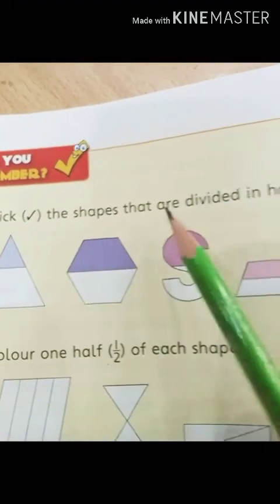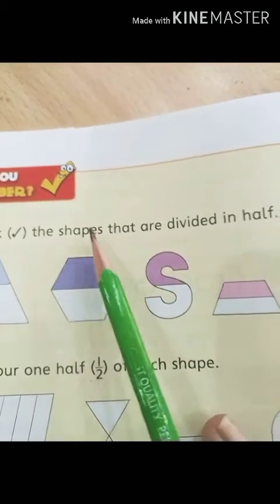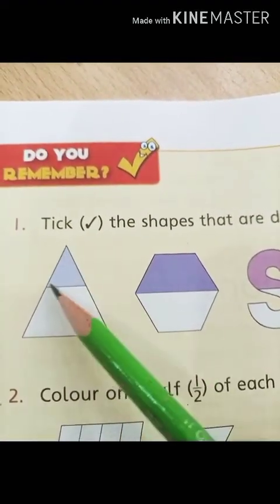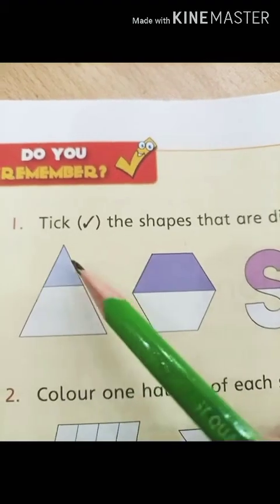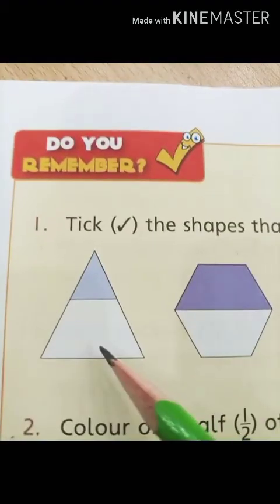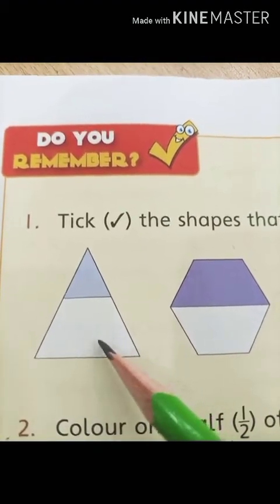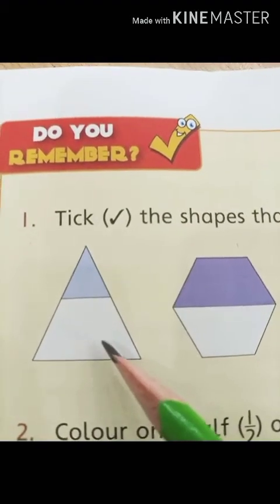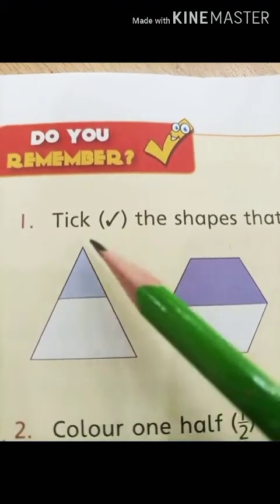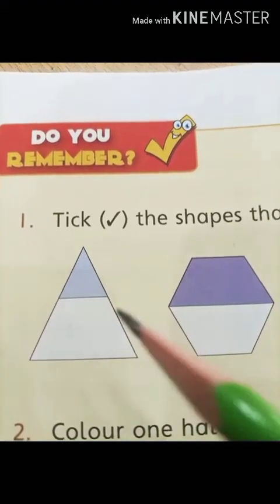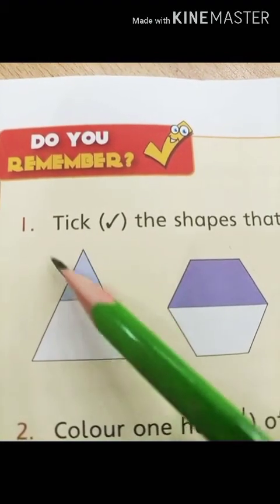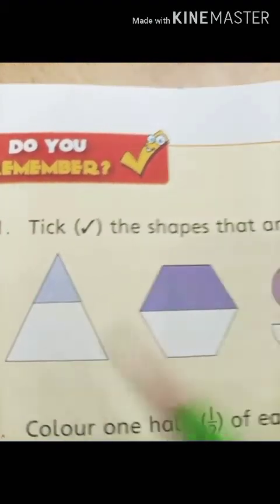Tick the shapes that are divided in halves. So students, as you know, the shapes that are divided into halves have equal parts. Look at the first. Here in the shape only this part is colored, not the other one. But these are not equal parts. Here we have a greater part that is not colored and a smaller part that is colored, which means that this is not divided into equal parts. So this one is not a half. We are not going to tick it.